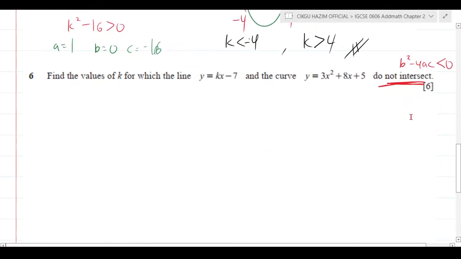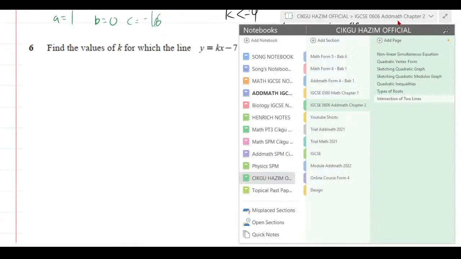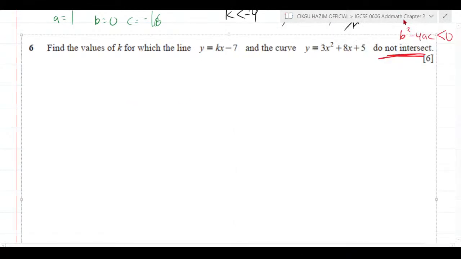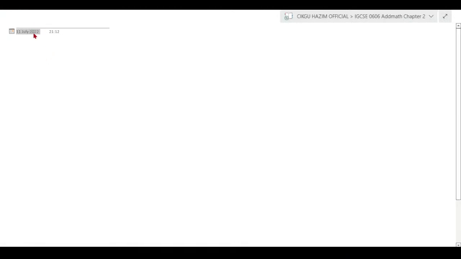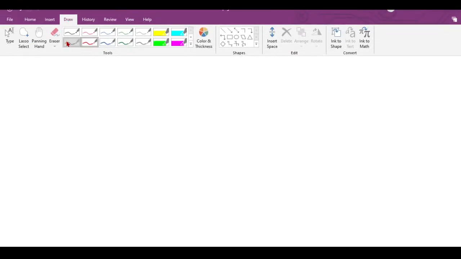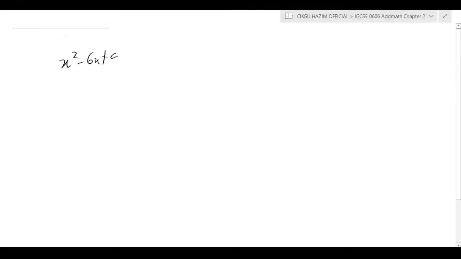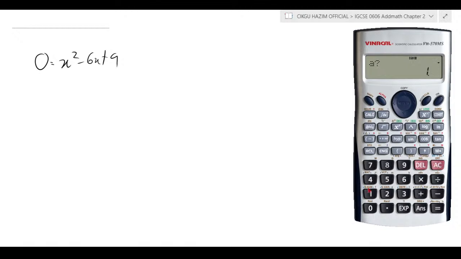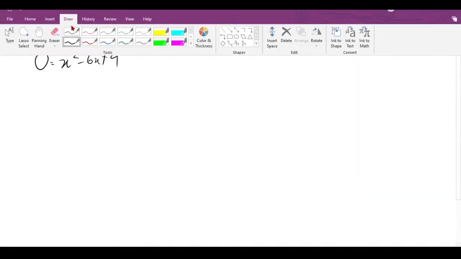Even if you're scared of using the calculator method, for example, if I give you x squared minus 6x plus 9, and you want to know your value of x, just imagine it's equal to 0. If you're scared of using the calculator, you won't get the marks. I suggest you still use the calculator. You're going to get a equal to 1, b equal to negative 6, and c equal to 9. Then x1 equal to 3, x2 also equal to 3.